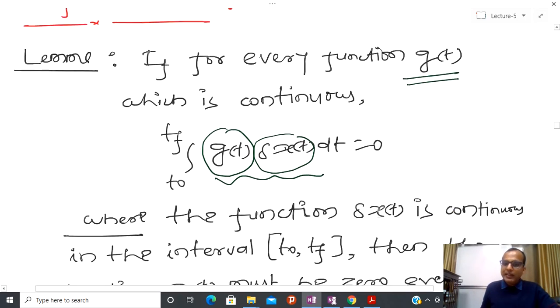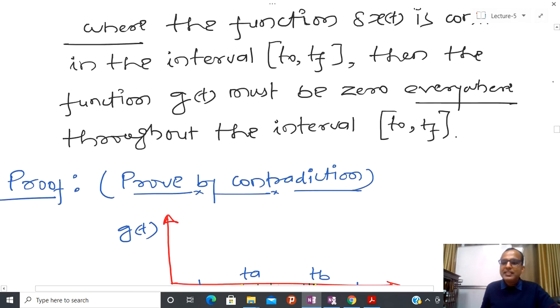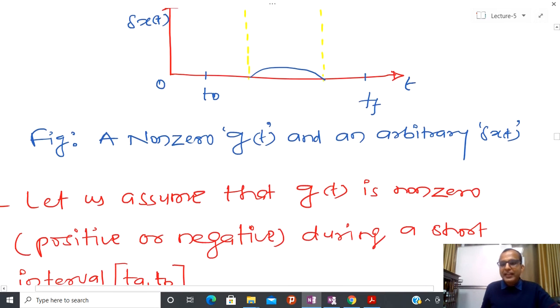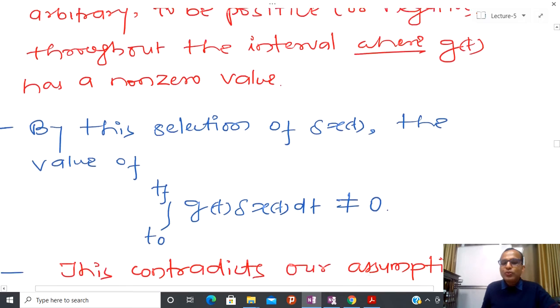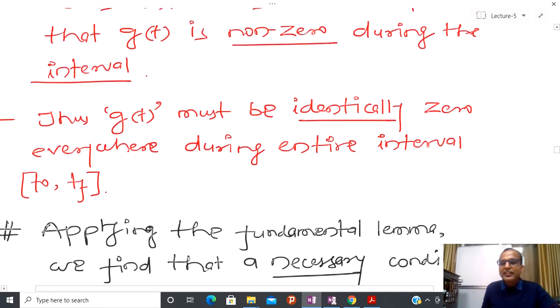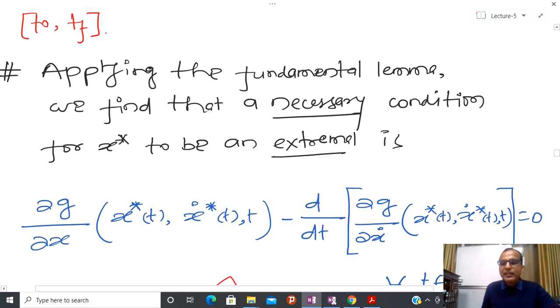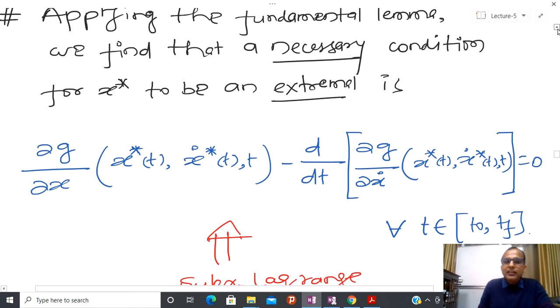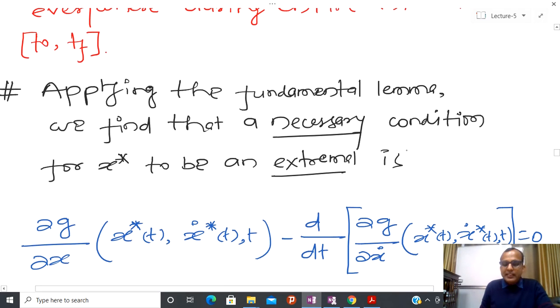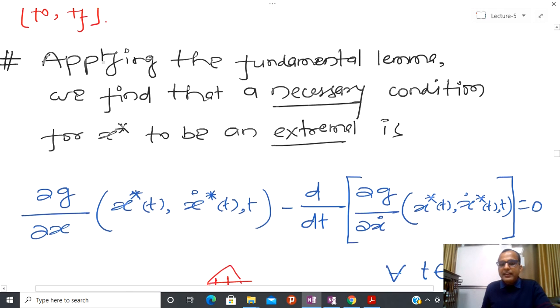So we have seen the fundamental theorem. The fundamental theorem suggests how to find an extremum, and what the fundamental lemma suggests is how to solve that particular integral after calculating the variation. So somehow they are talking about the feasibility of the solution. After applying the fundamental lemma, we find the necessary condition for x star to be extremal, and that necessary condition